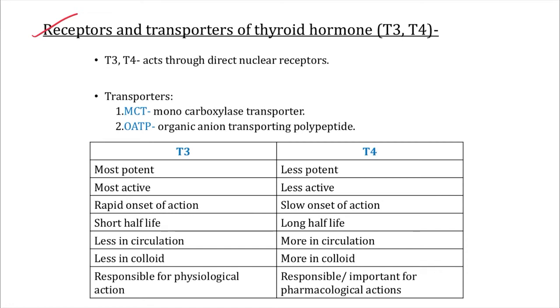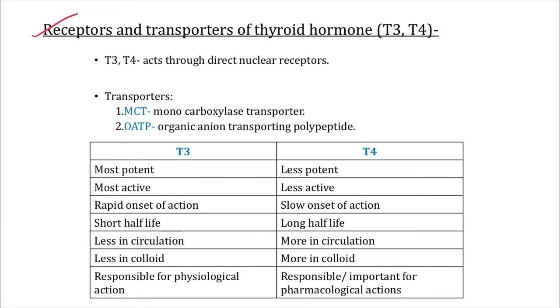So our T3 and T4, where do they act, sir? Can they cross the plasma membrane, sir? Yes? No? No. Our thyroid hormones T3 and T4 cannot cross the plasma membrane, so they use certain plasma membrane transporters to go inside. What are those transporters, sir?